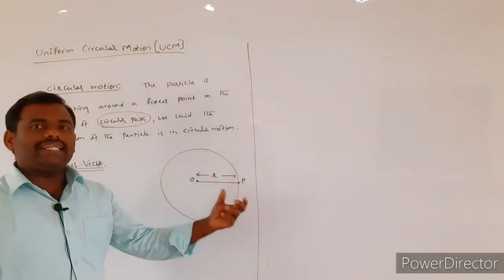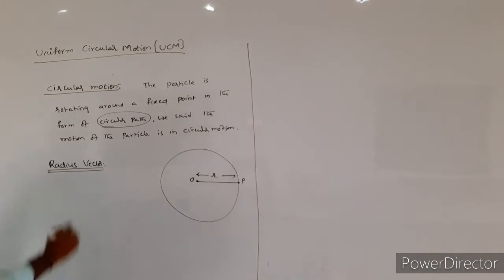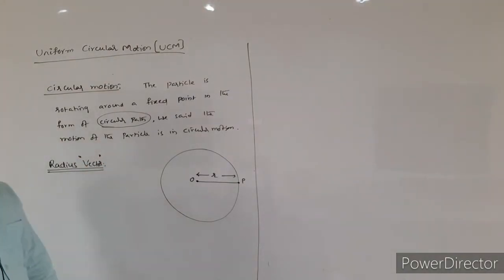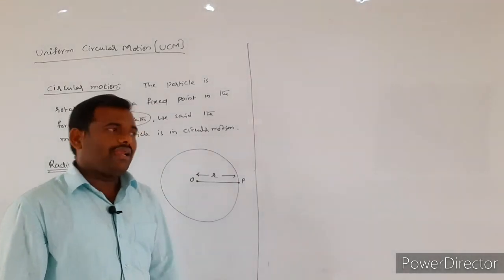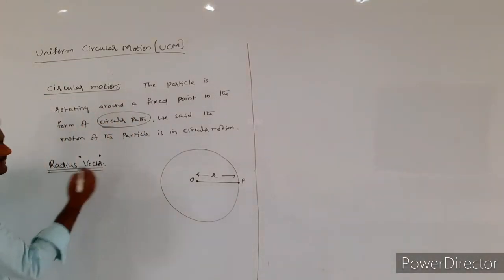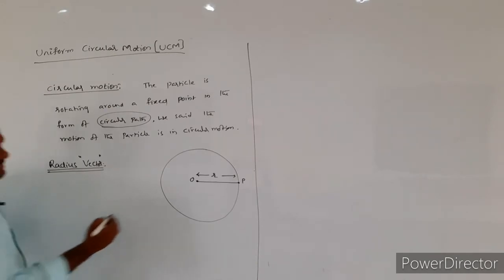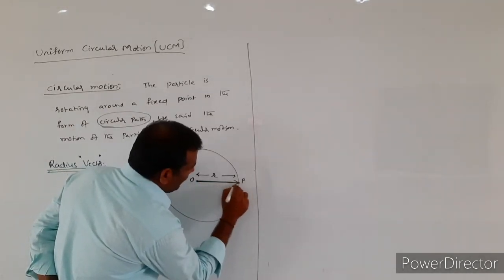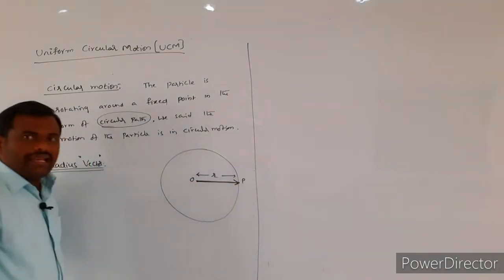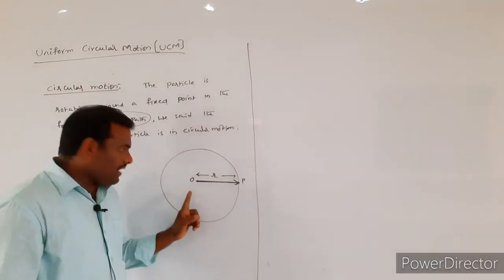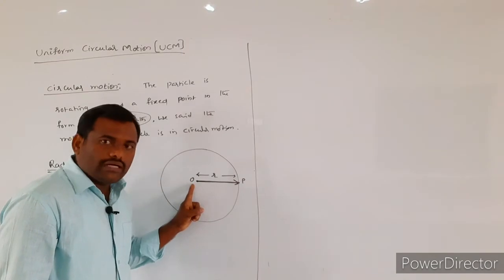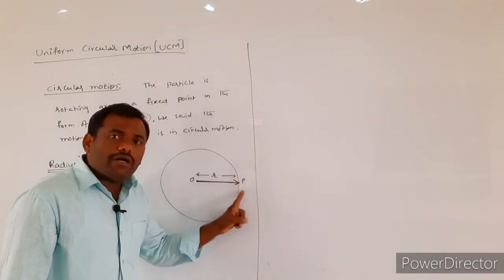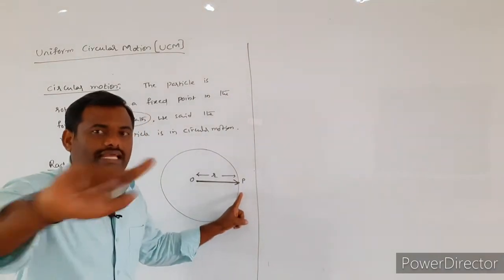So how can we define the radius vector? A vector is nothing but a directed line segment. So the radius vector is defined as the directed line segment drawn from the fixed point, the center, to any one point on the circumference of the circle.